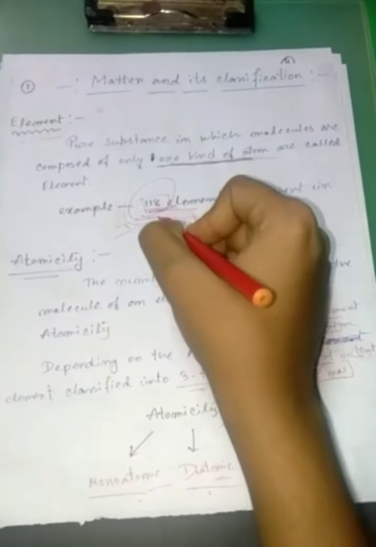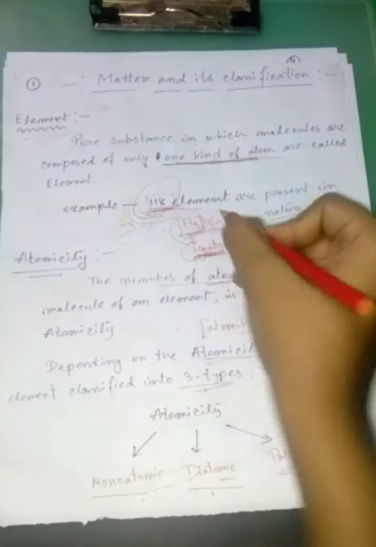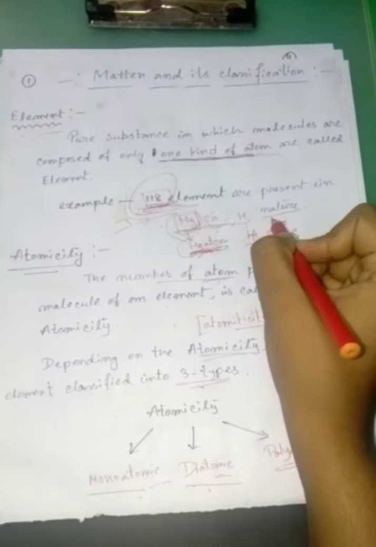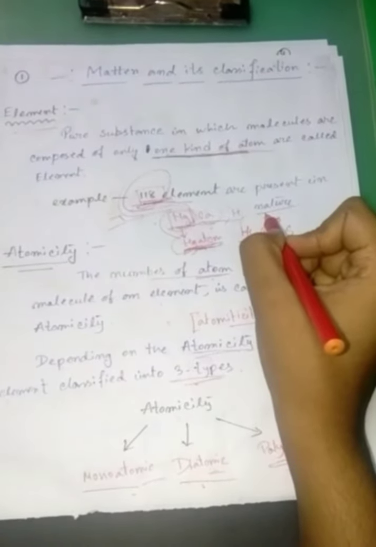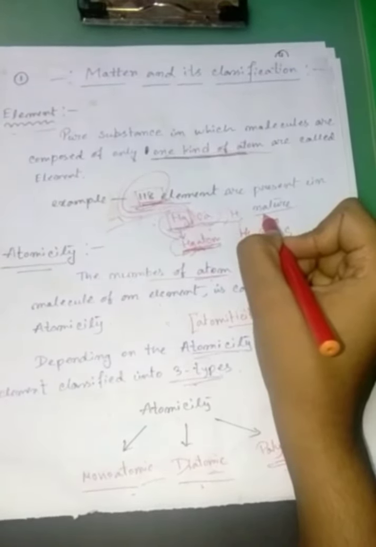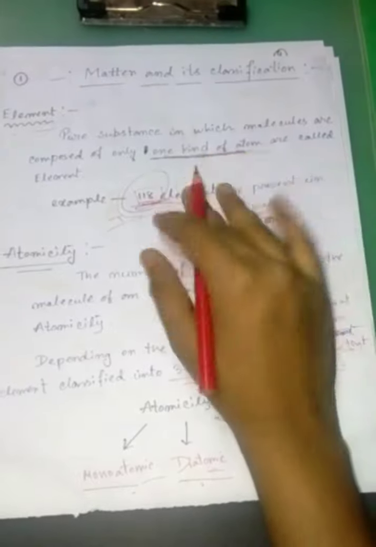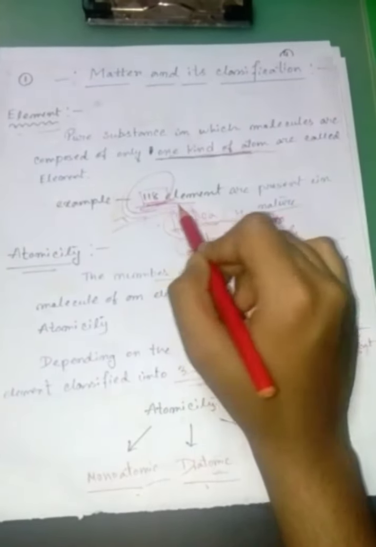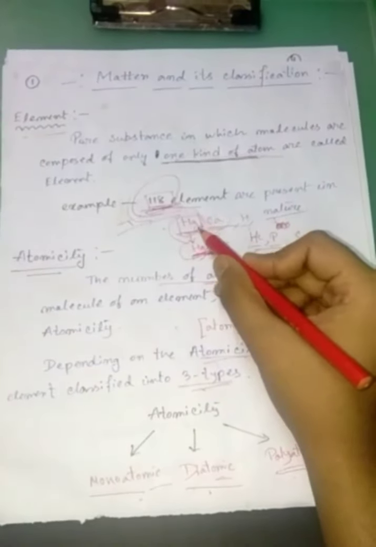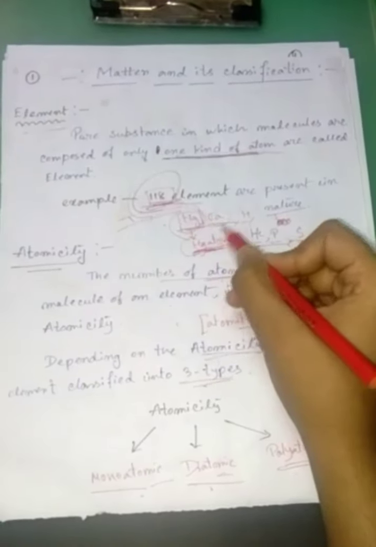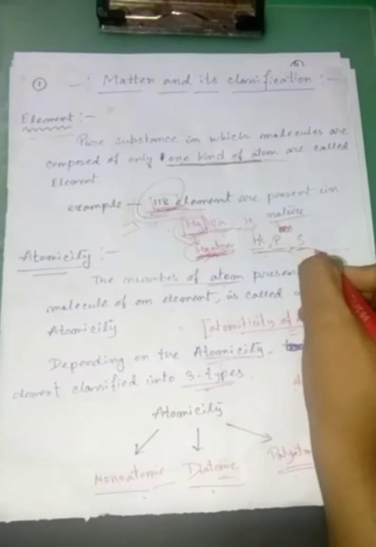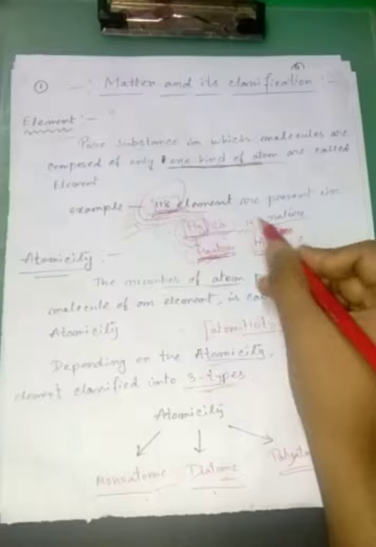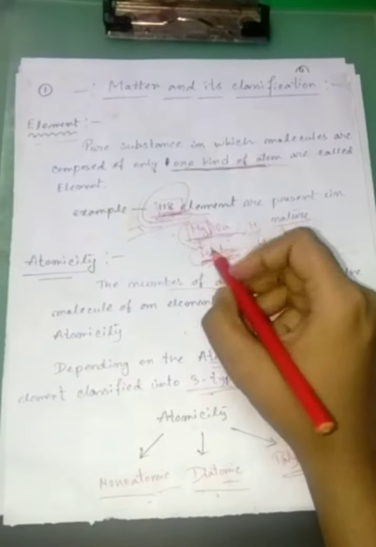In our nature, total 118 elements are present, or in our periodic table. I will discuss later what is periodic table. Now remember that in our periodic table total 118 elements are present. Examples of some elements are Hg mercury, Ca calcium, H hydrogen, He helium, P phosphorus and S sulfur. These each are called elements.